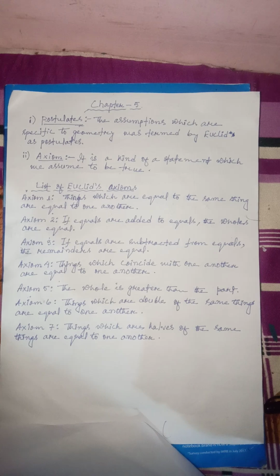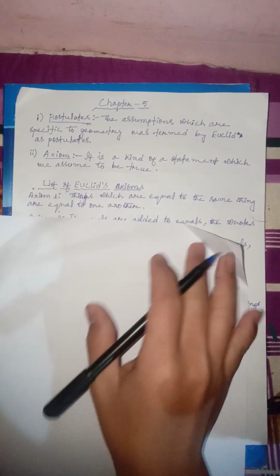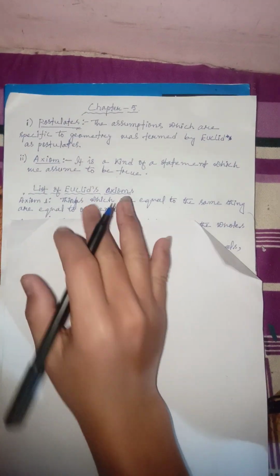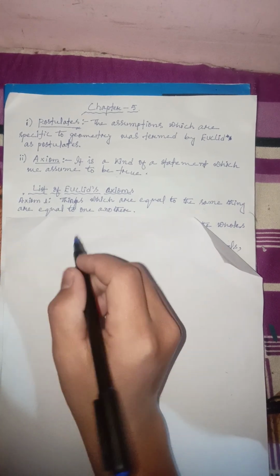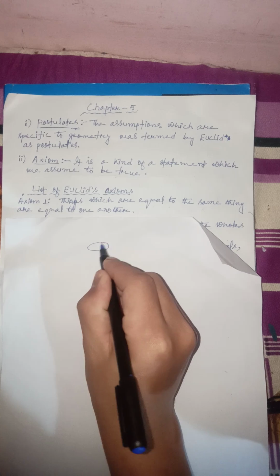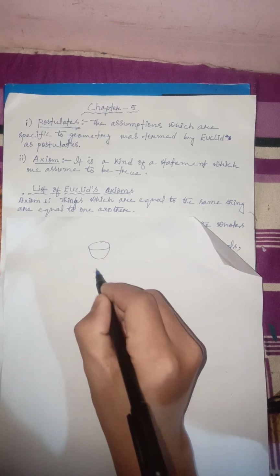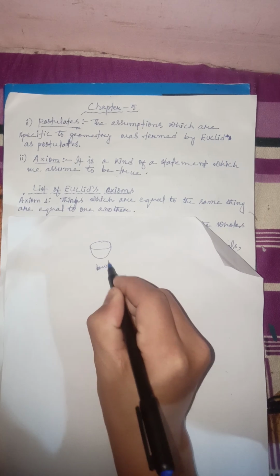The first axiom that we have is: things which are equal to the same thing are equal to one another, right? So this is the first Euclid axiom. Whatever things you have, let us suppose that you have two bowls. Let me define the example of this axiom, things which are equal to the same thing are equal to one another. This is a bowl, B-O-W-L, bowl.